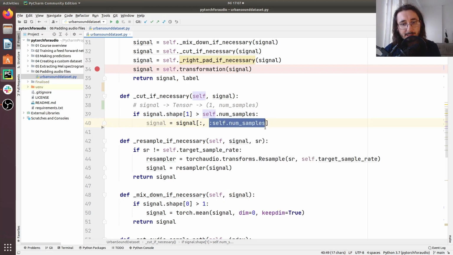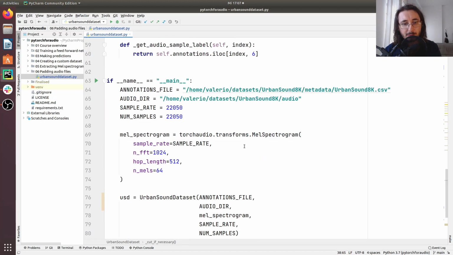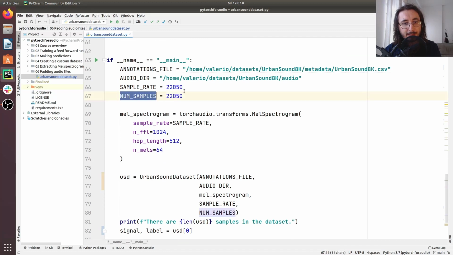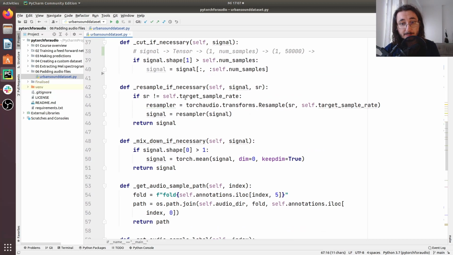So what this means is that we are basically getting, so let me give you an example because it's going to be easier. Here, let's say that we have 1 and, I don't know, let's say 50,000. Now we said that we expect 22,050 samples.